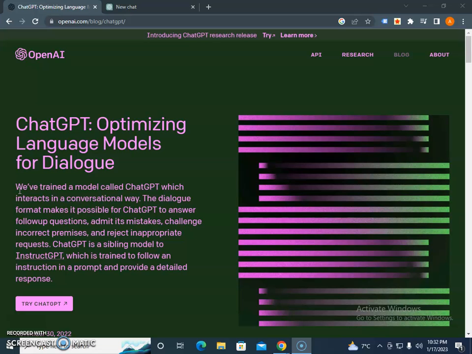Next time, you just need to go to openai.com/blog/chatgpt, and there's a button, Try ChatGPT. You just need to click on that button. It will ask for the sign up. The sign up process is very simple. You just need to enter your email, or if you are an existing user, you just need to enter your email and password.